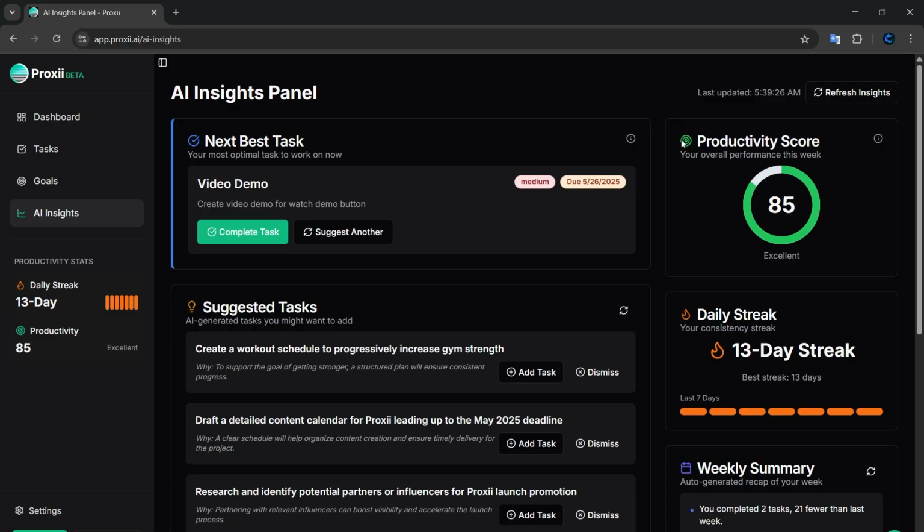Then here you have your productivity score, and the productivity score basically takes into account all your metrics and determines how well you are doing. It's always based on the past week. So if you have a bad week and you want to get your productivity score back up, it'll only take you a week. If you have a bad month or a couple of days, it won't put you in the hole forever. You can always get your productivity score back in shape.